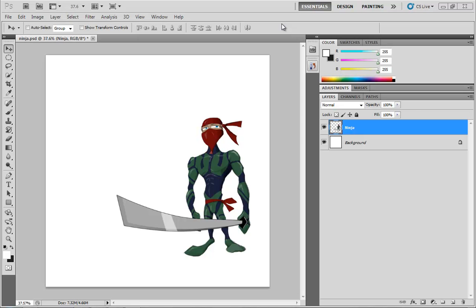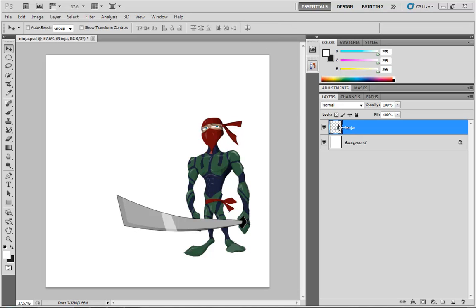As we continue along with our in-depth discussion of layers, the next thing I want to talk about is smart objects. Now, smart objects are a special type of layer that's kind of like having an entire Photoshop document referenced within a single layer of your document. Now, let's take a look at what I've got here.